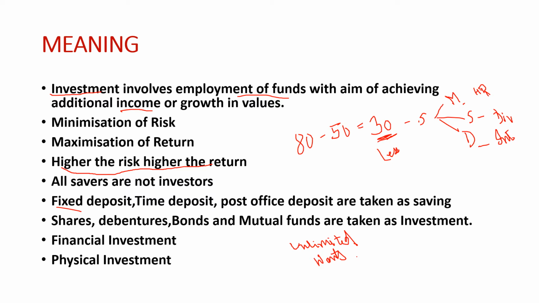We can also take a practical, real-life example to show the difference between saving and investment. Say I bought some mangoes from the market today and I ate them, consumed them, and threw away the seed. That is saving, because I am getting a one-time benefit: I bought the mangoes, consumed them and threw the seed away. But how can this be turned into an investment?